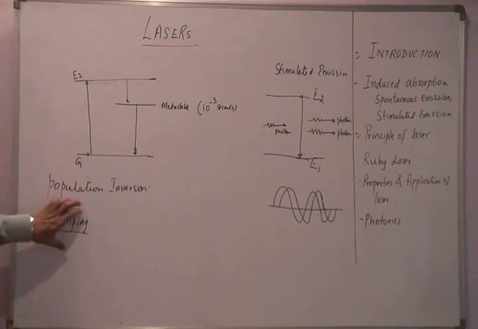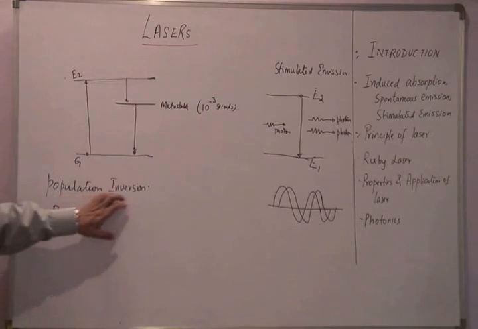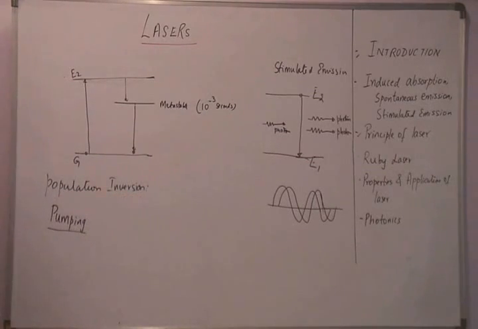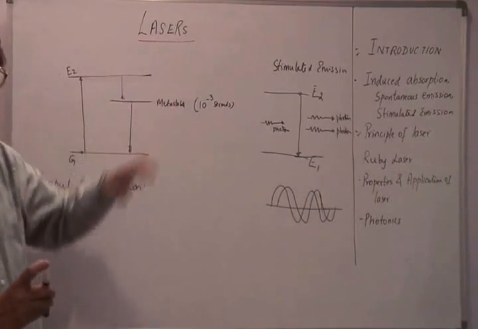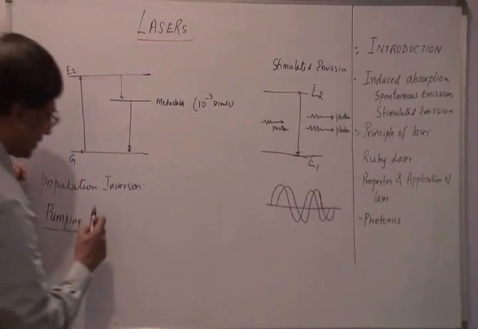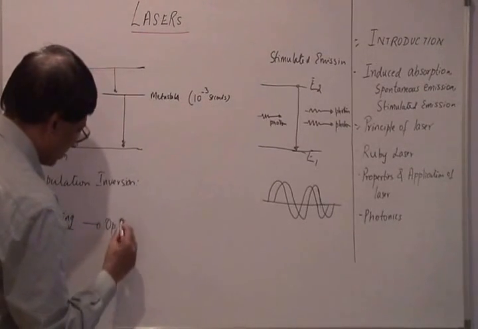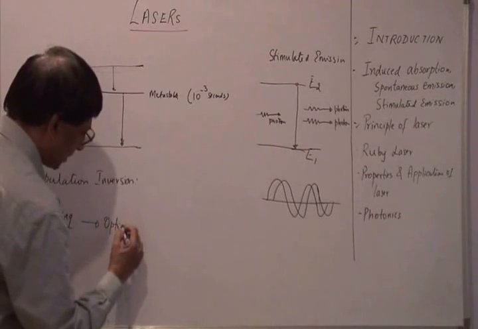So these are the two terms that we need to remember, that these are important concepts, and population inversion is an essential thing for laser action to take place. So population inversion and pumping are very important concepts here. And if you use a light source for doing the pumping, we call this optical pumping.